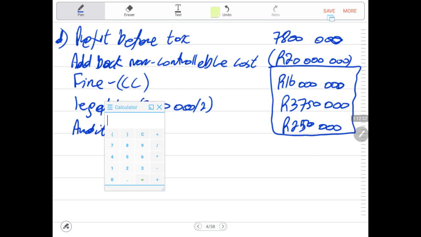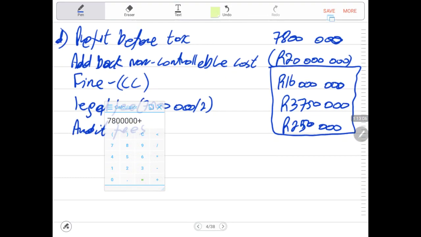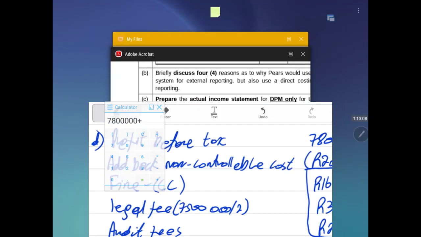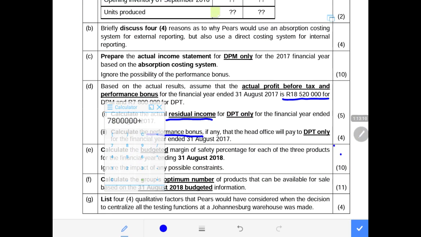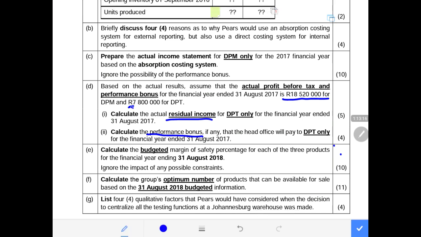This gives us, let us just verify, 7,800,000. I don't know why these figures, I don't get them very correct. We have 7,800,000.